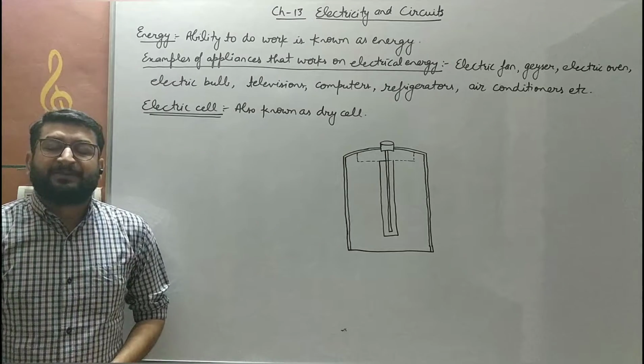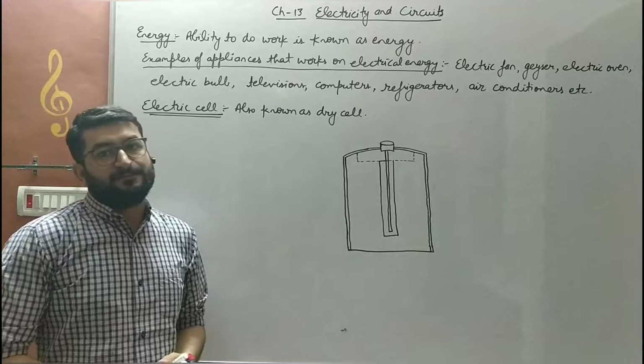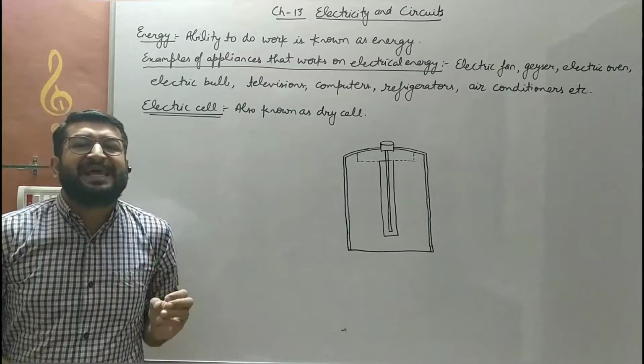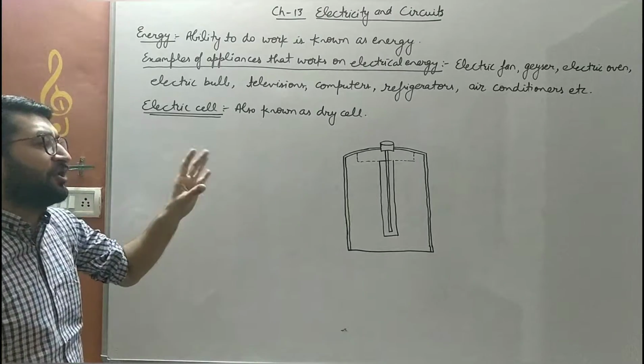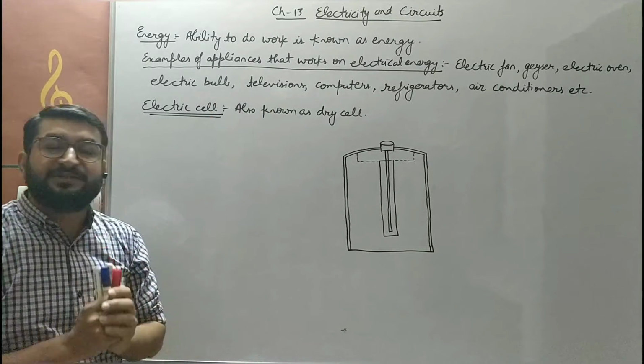Now we will start chapter 13 of your book, that is electricity and circuits. For the sake of introduction, children, we will start with what is energy. In this chapter we will talk about one form of energy, that is electrical energy. So first we will discuss what is energy.